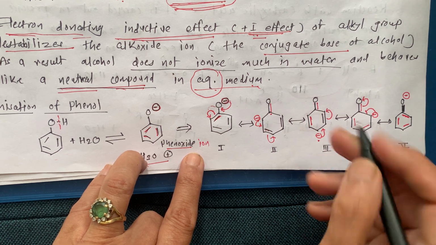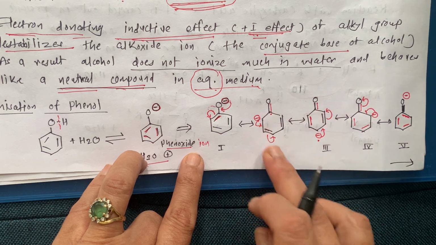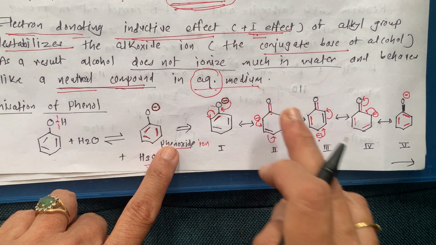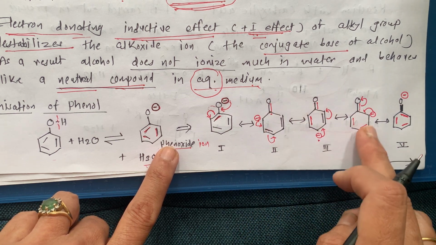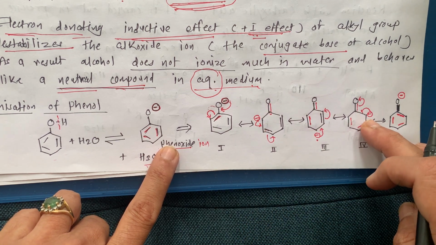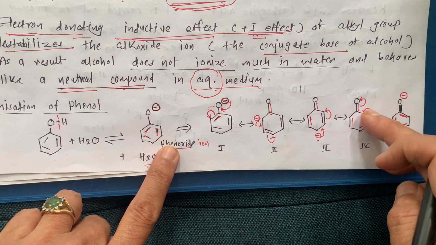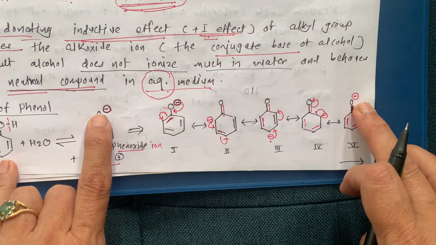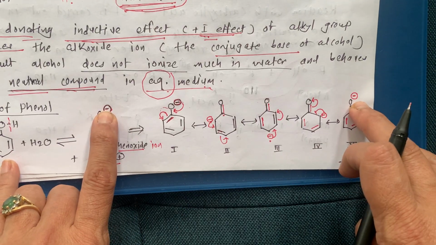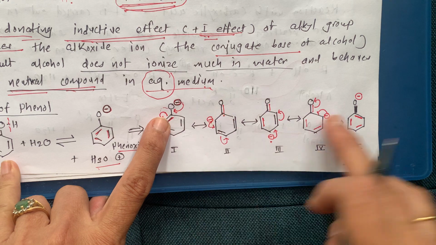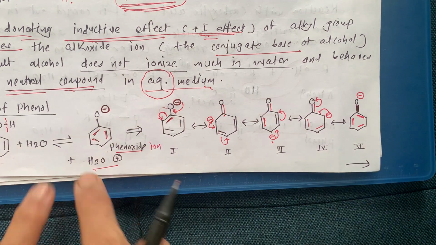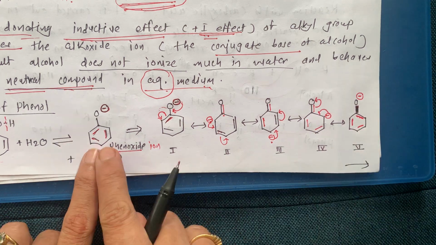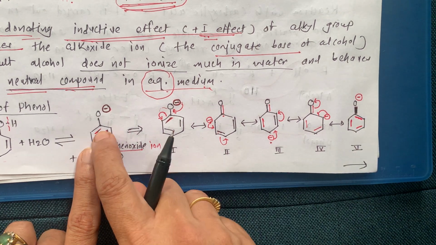And in this way it is delocalized. Starting from here it is delocalized, moving in this way, finally it comes back onto this negative, and again goes to its original position. Again here there is formation of O minus, here also there is formation of O minus. This double bond is now converted into a single bond, and all these double bonds are delocalized. See the position of the double bonds in the benzene ring.